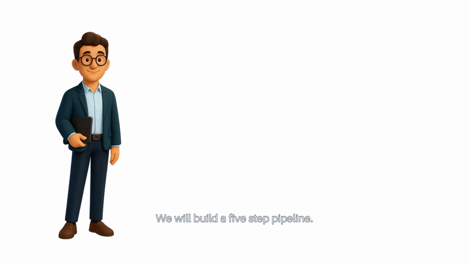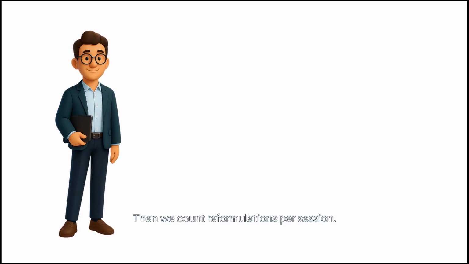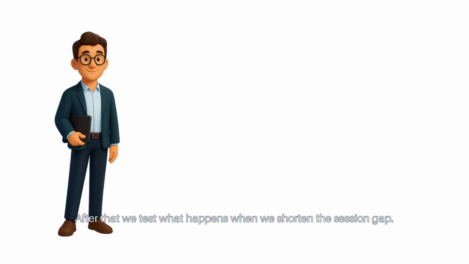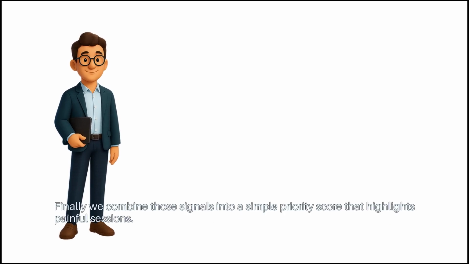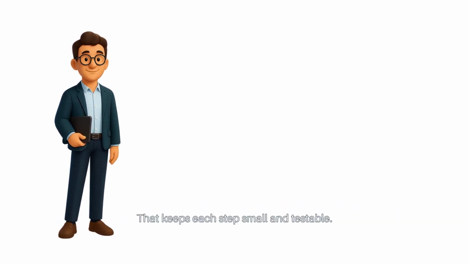We will build a 5-step pipeline. First, we partition logs into sessions. Then we count reformulations per session. Next, we measure abandonment rate. After that, we test what happens when we shorten the session gap. Finally, we combine those signals into a simple priority score that highlights painful sessions. That keeps each step small and testable.